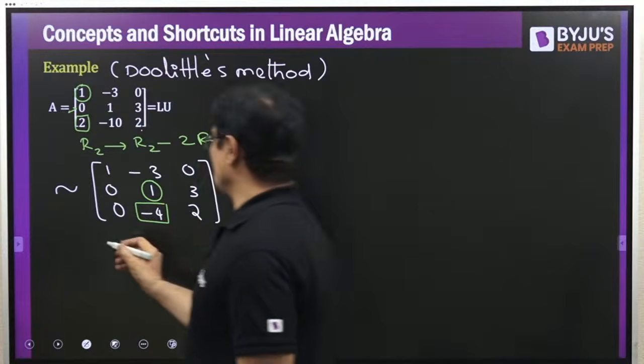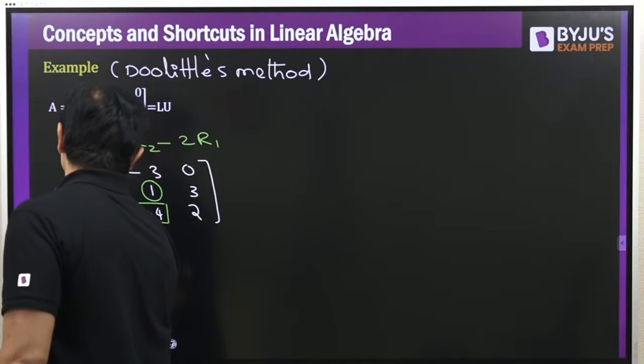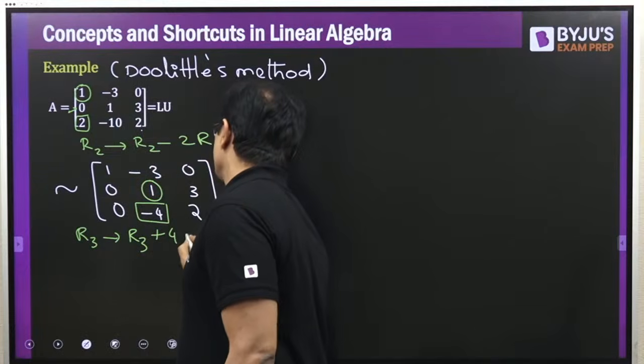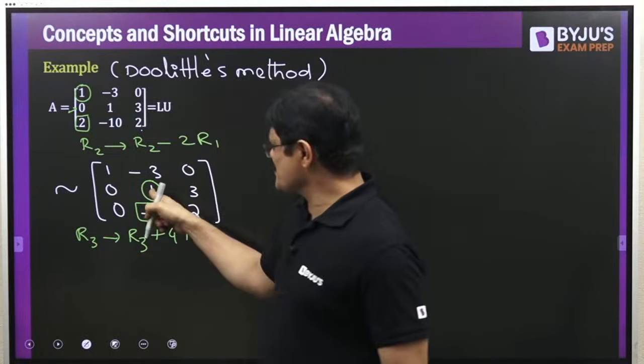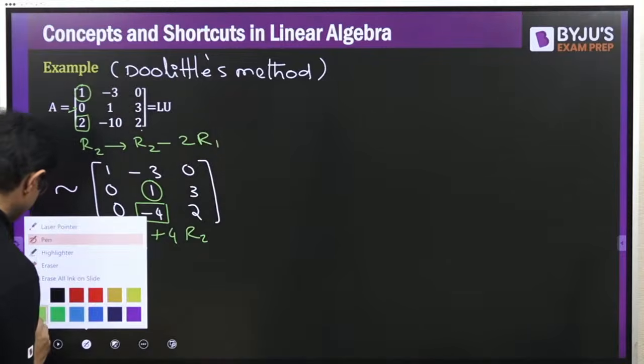Got it? So what is it? Anyone giving an answer? R3 minus R3 is R3 plus 4 times R2. Correct? Now it is 4 times of this. We'll make that equal to 0. So let us see that.